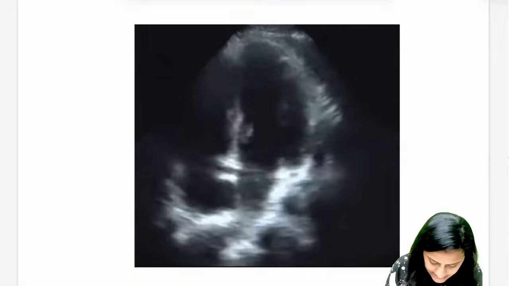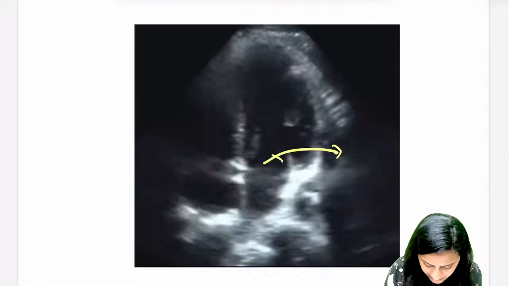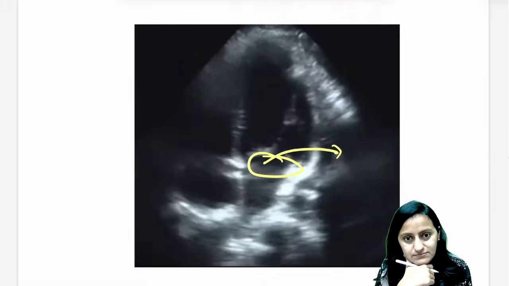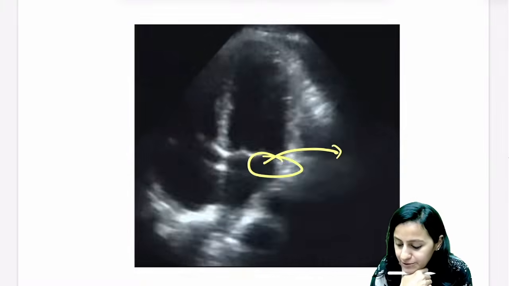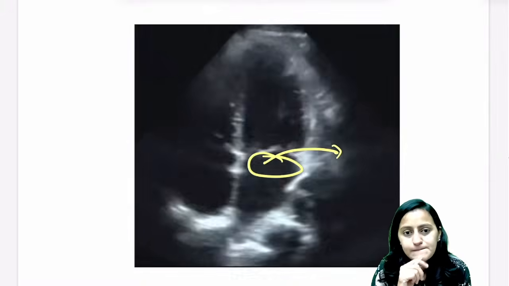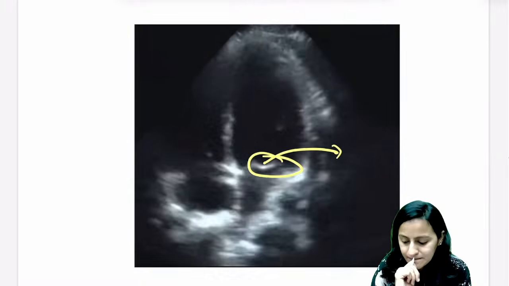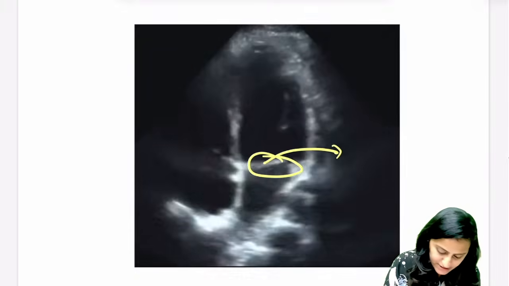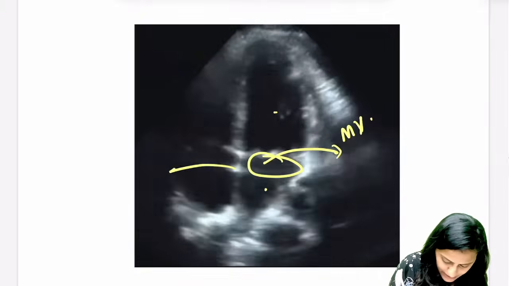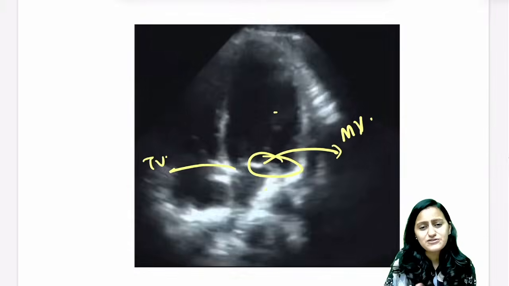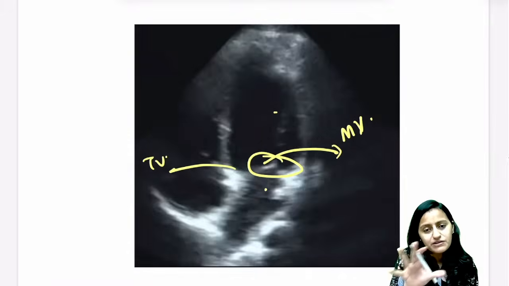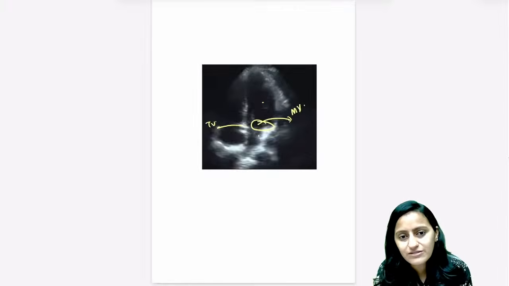If that is the case, can you tell me what valve you are seeing here? What is this valve going to be? The one where I put an arrow. What is that? What valve will come there? Very good, because it's present between the left atrium and the left ventricle, that's going to be the mitral valve. And what will come here will be the tricuspid valve, right? So if you're able to identify the chambers, you'll be able to identify the valves. This is the 4-chamber view of the heart where you are seeing the mitral valve and the tricuspid valve.